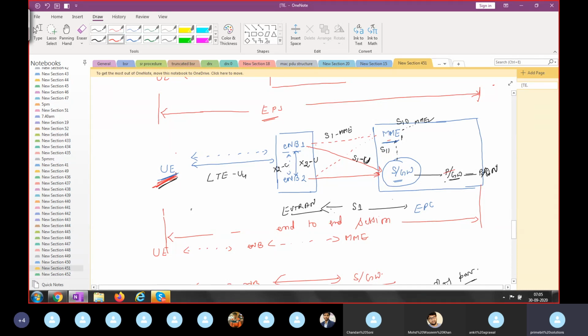Suppose your mobile wants to register with the IMS, meaning VoLTE, but directly mobile cannot register with VoLTE. First of all, it has to inform the MME only. Based on that, the MME can understand if this mobile wants to register with 3G for a CSFB call, but it is the MME only who will perform the anchoring role. If it's CSFB, the MME will route to your 3G services. If it is 4G, it's the MME who will route to the serving gateway, PDN gateway. So during attach, both parties will inform each other.